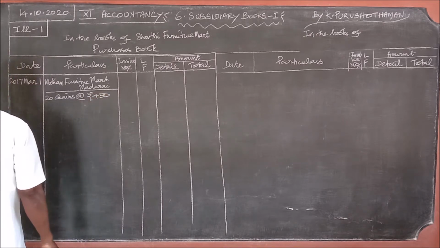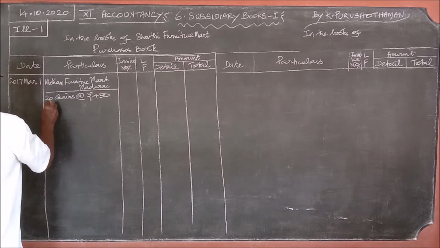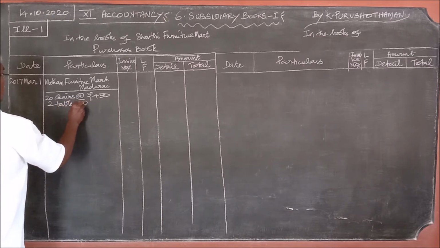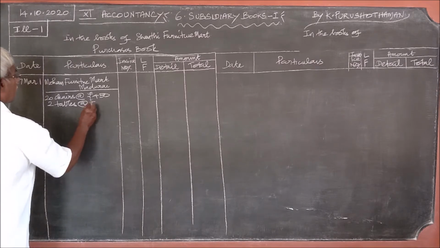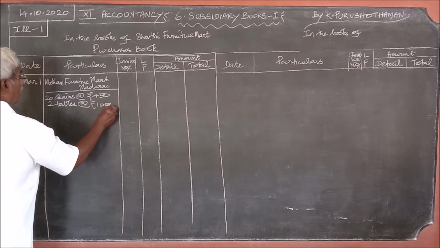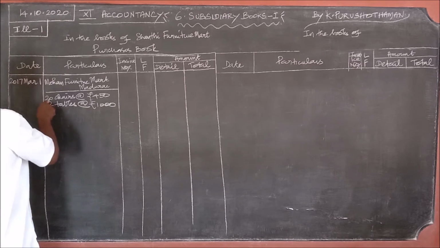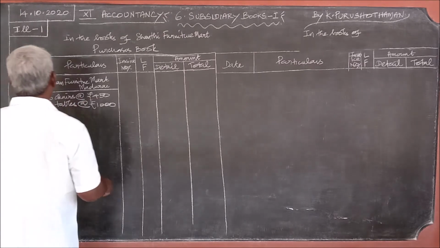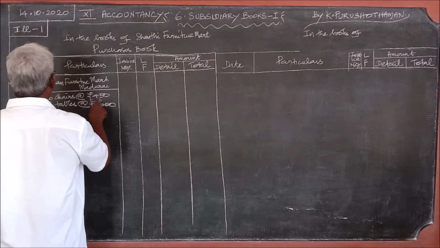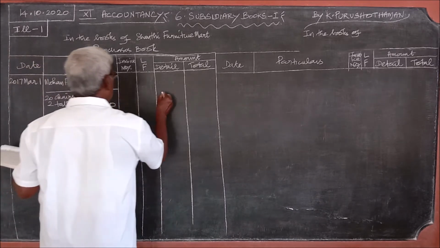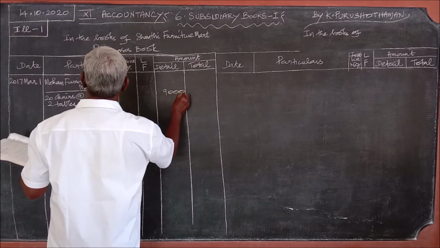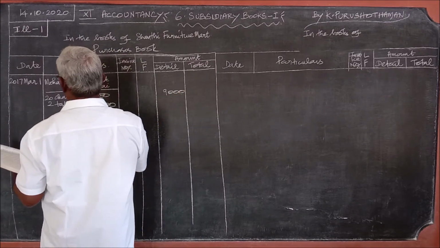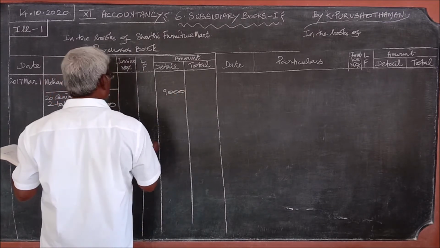There is one more item, 2 tables at the rate of rupees 1000. So 20 chairs at the rate of 450, 2 into 45, 90, so 2 more zeros, 9,000. Here 1000 into 2, 2000.